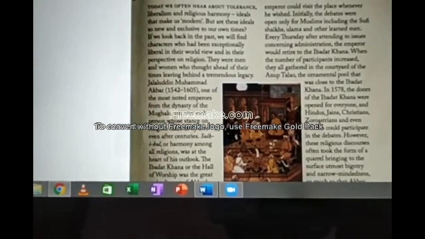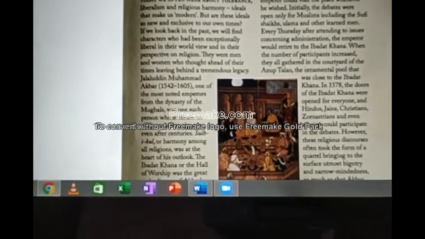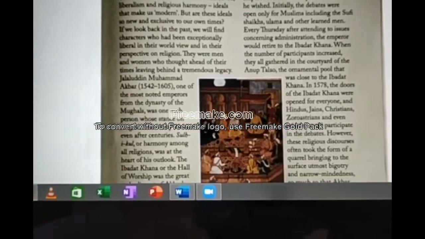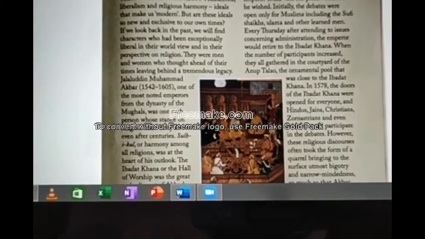This building no longer exists. Now the building is not there. Before it was there, but now it is not there. They destroyed it, demolished it.